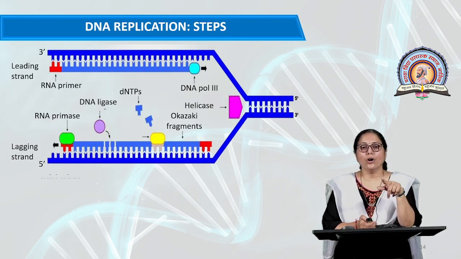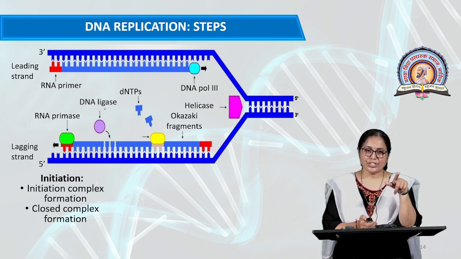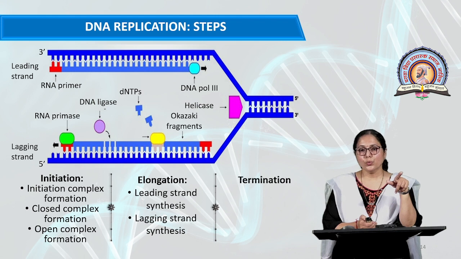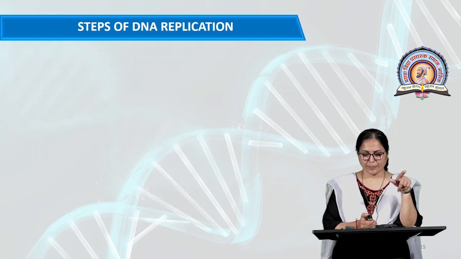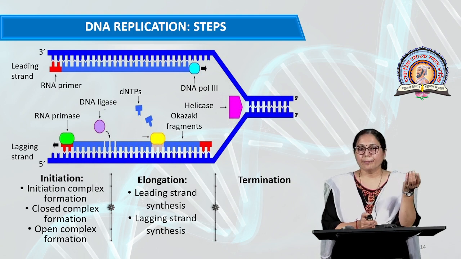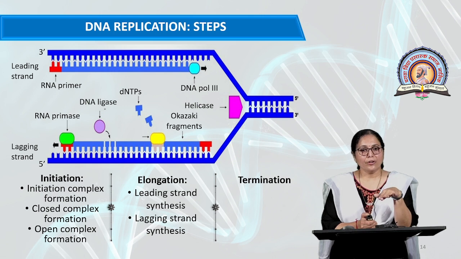This is the overall reaction of replication. First is initiation. Initiation has two steps. Which two steps? In initiation there is pre-priming complex formation and primer synthesis. Then elongation, with the leading strand and lagging strand, which is the formation of daughter DNA, and termination, where there is a TER signal.